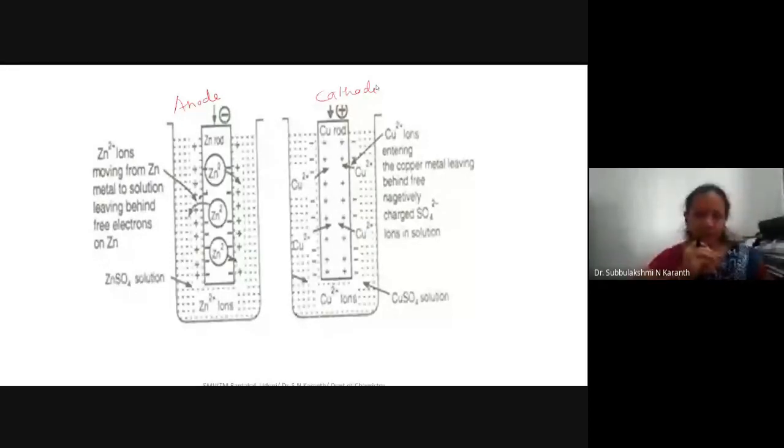Why does it become negative? Now I'll take this one. Why is that anode a negative electrode?